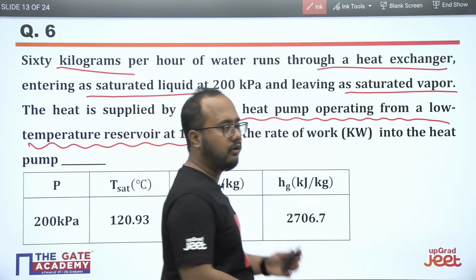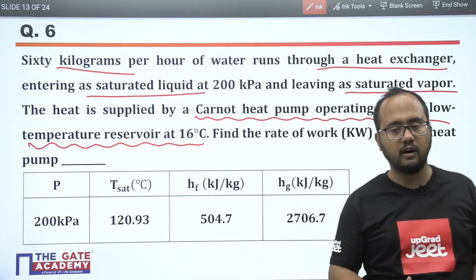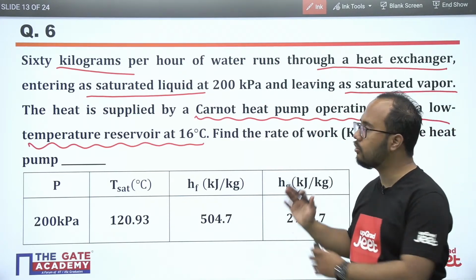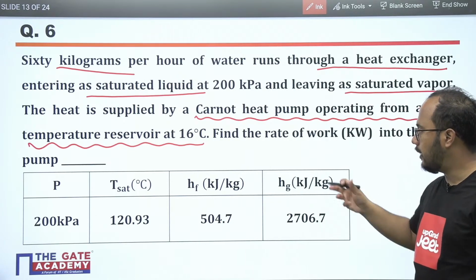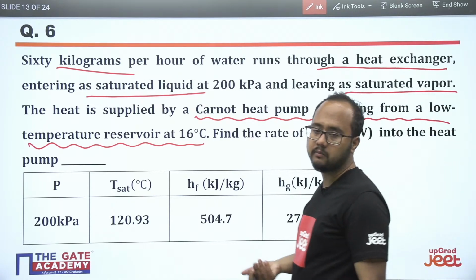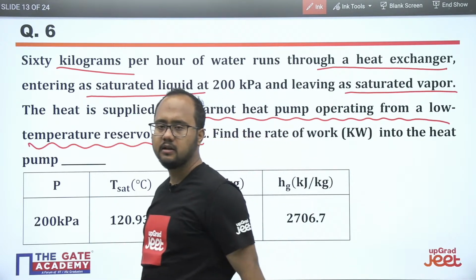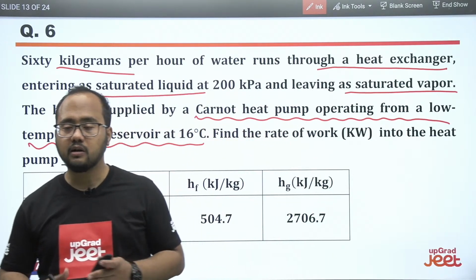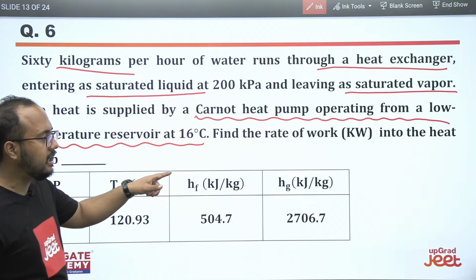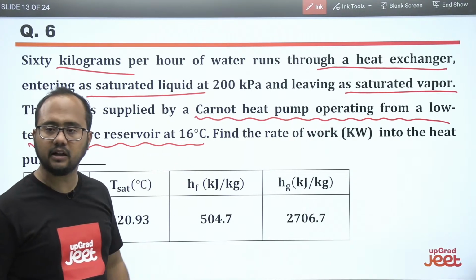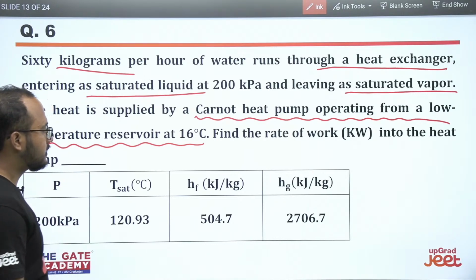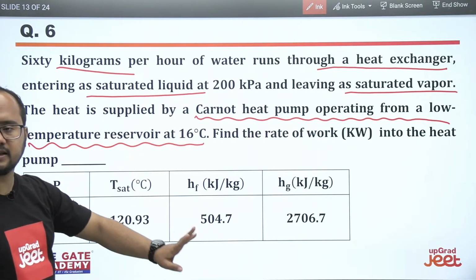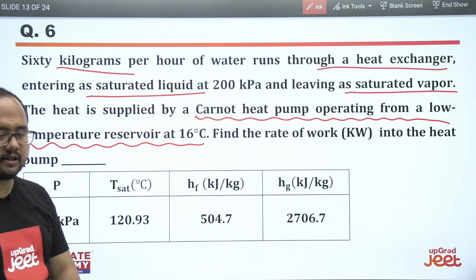What is the rate of work into the heat pump? The amount of work that is required by the heat pump to operate under such a condition. Because it is a work absorbing device, it needs some amount of work. So what work it needs for such an operation, that we have to calculate here. I hope the question is clear to everybody.